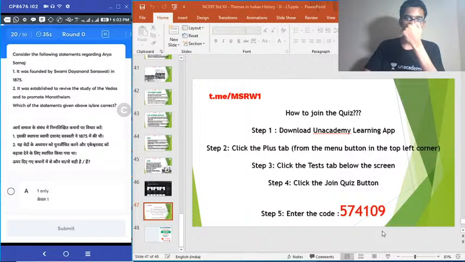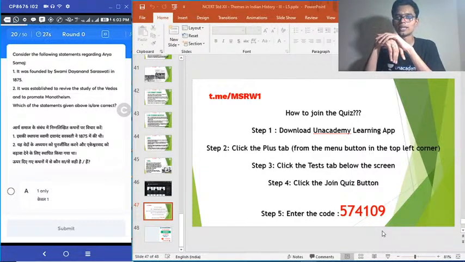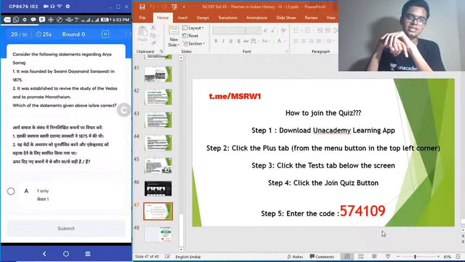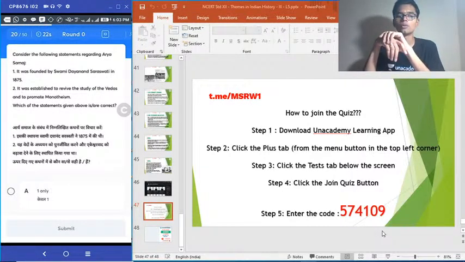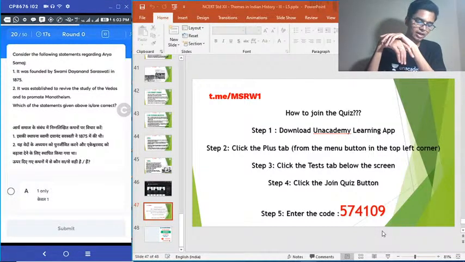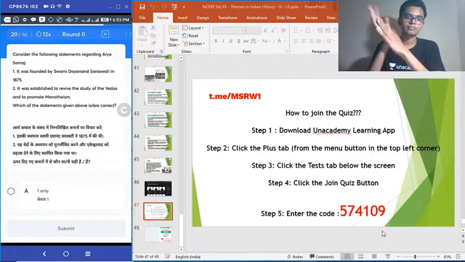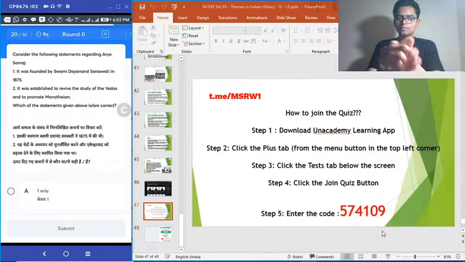20th question. There are 50 questions, okay? Consider the following statements regarding Arya Samaj. 1. It was founded by Swami Dayananda Saraswati in 1875. 2. It was established to revive the study of Vedas and to promote monotheism. Which of the statements given above is or are correct? Regarding Arya Samaj. Very important organization. Easy question also. I know this is from modern India, but still, I think you should be able to answer this. Time is up.